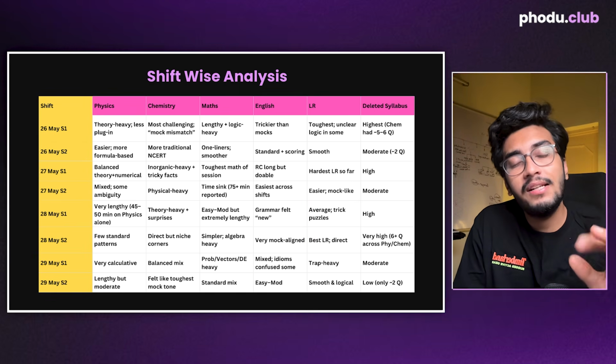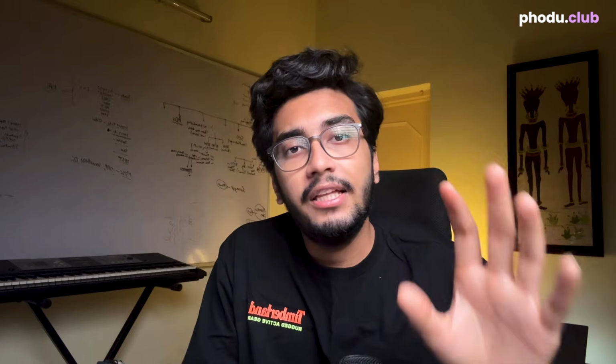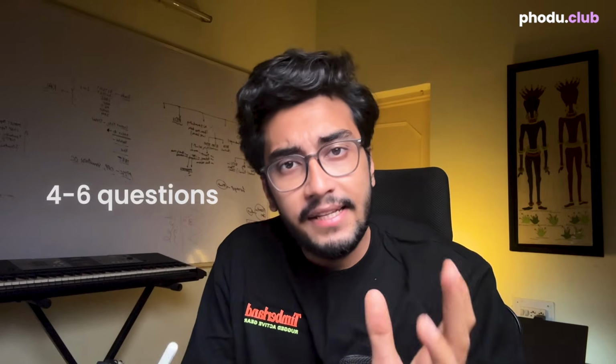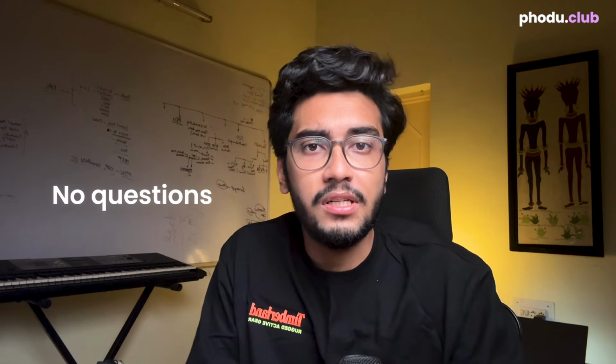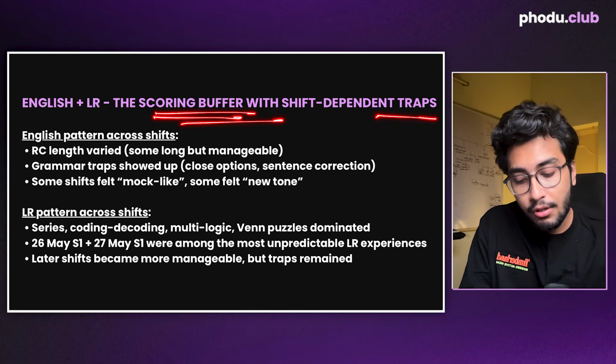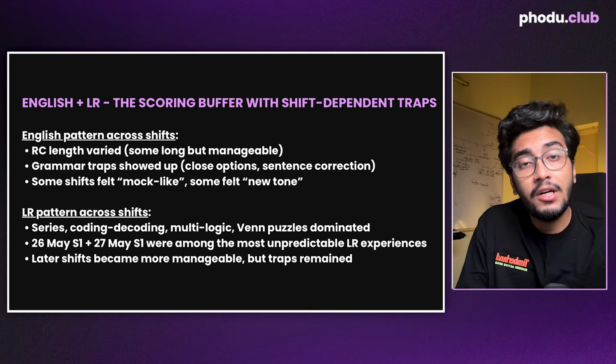One thing we can draw is that along with PCM, English and logical reasoning is also very unpredictable. There might be 4 to 5, 6 questions of a particular topic like series in some papers, while in some other shifts there might be no questions from series. So you'll have to prepare accordingly. So English and logical reasoning is scoring, but it has its own traps and you'll have to be very aware, and that awareness will come only if you practice daily and from the right resources.